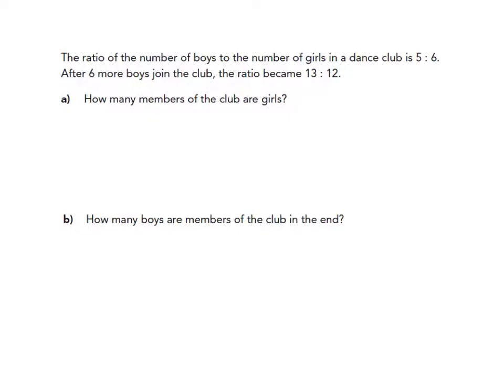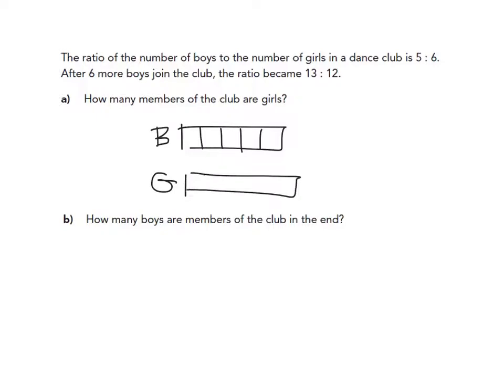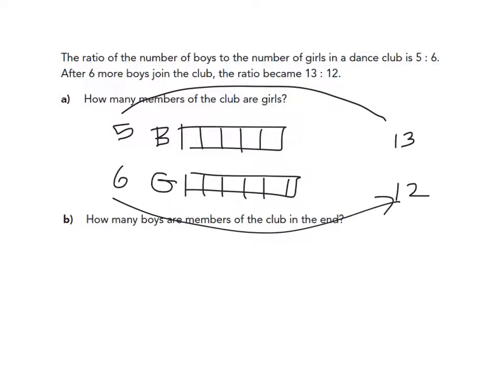So the ratio of the number of boys to the number of girls at a dance is 5 to 6. So it was originally 5 to 6. It said after more boys joined, the ratio of boys to girls became 13 to 12. Well, the girls don't change, but their number changes.